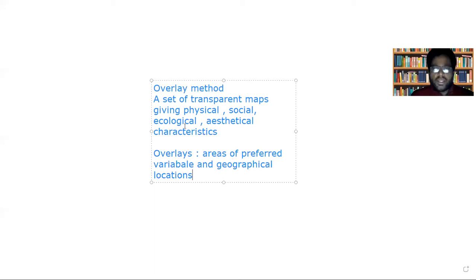And this can be used especially in the case of highway projects. In highway projects, you can identify the feasibility of the project by using the overlay method. So those are the two methods. We have covered two methods. The first one is the ad hoc method, and the second one is the overlay method.